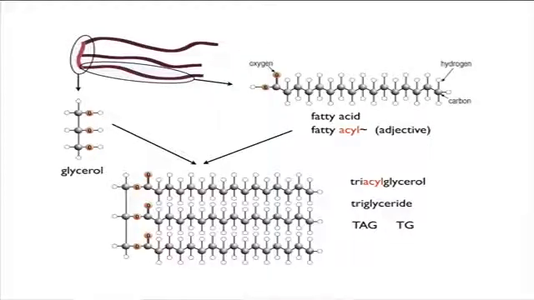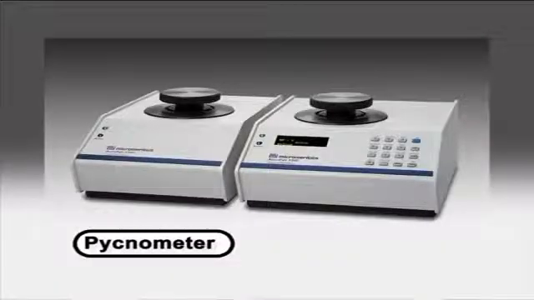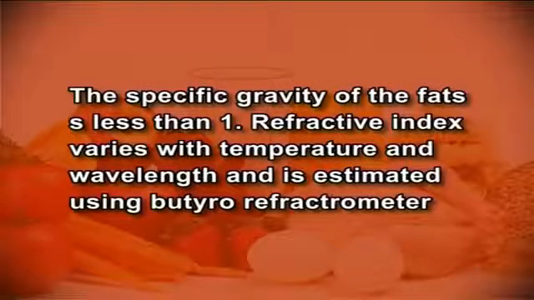Melting point is determined by open tube capillary slip method, while softening point by closed tube capillary slip method. Melting points of individual fatty acids depend on chain length, number of double bonds and isomeric configuration. Specific gravity is measured using a pycnometer and the specific gravity of fats is less than 1. Refractive index varies with temperature and wavelength and is estimated using a Butyro refractometer.